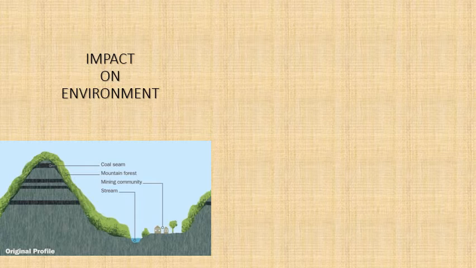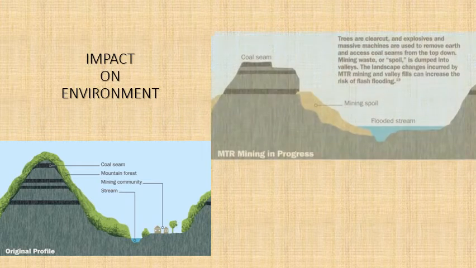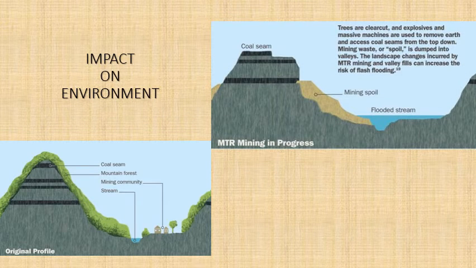And to remove those four coal seams, you have to take out all the vegetation. Then we have to start cutting the mountain like slices of cake. But when you remove the vegetation, you can see that there's a stream nearby, and there are mining communities, people living nearby. Everything will get affected. The whole landscape is going to change. See how it's changing. The mountain vegetation is removed, and the mining spoil, or the waste.